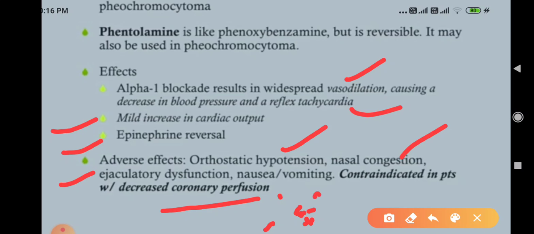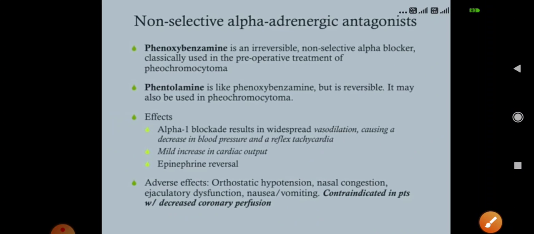So guys, I have finished with non-selective alpha blockers. If you have any queries or questions regarding this, you can ask me.